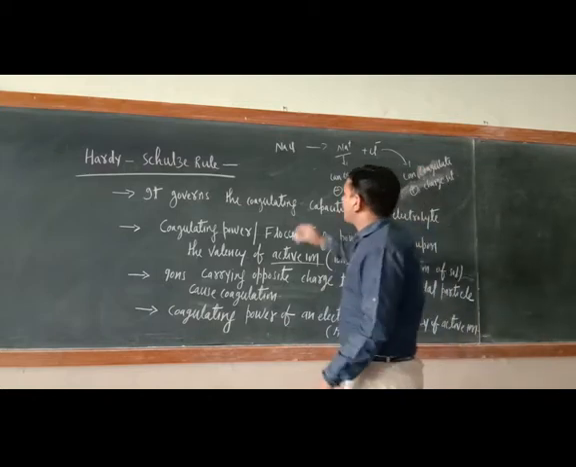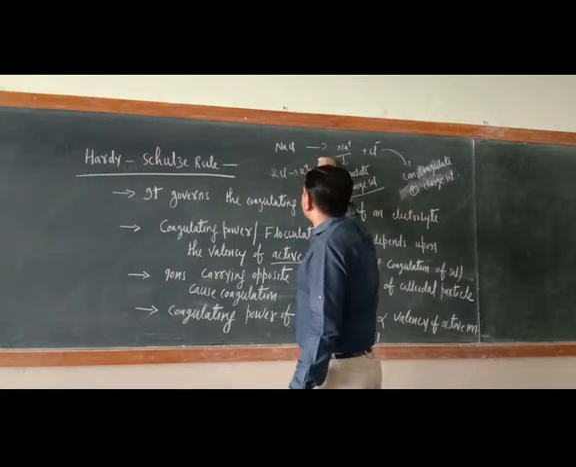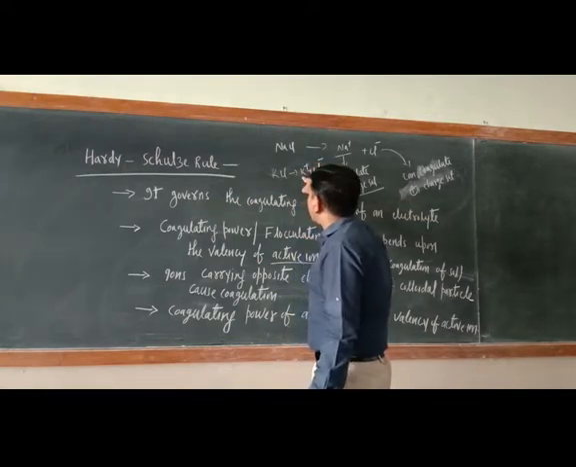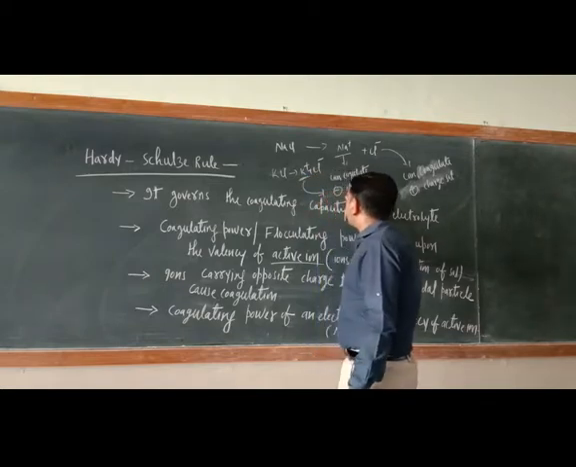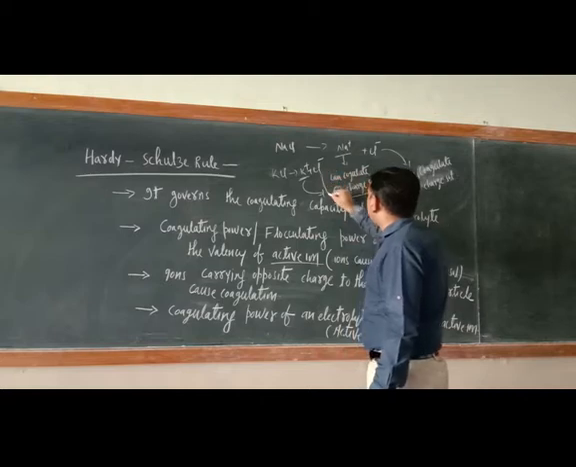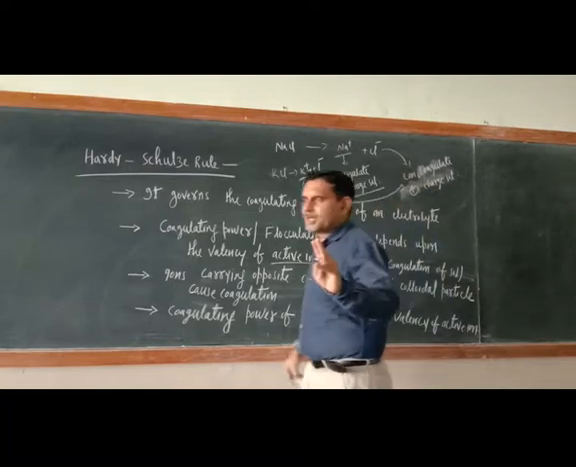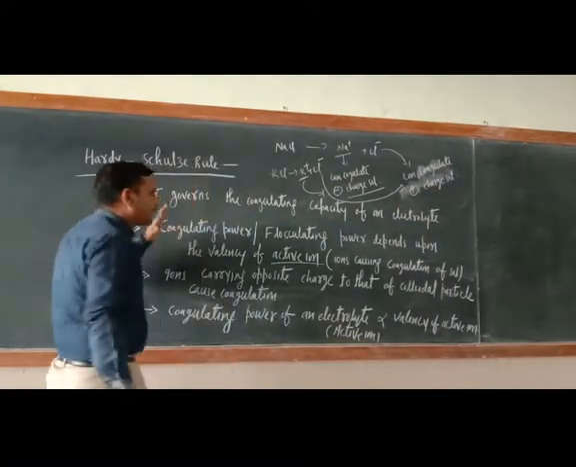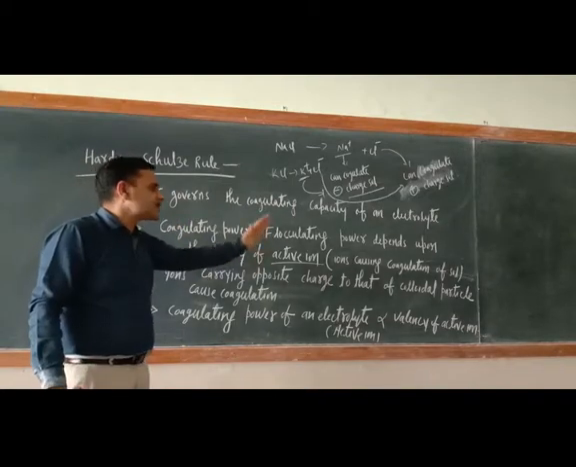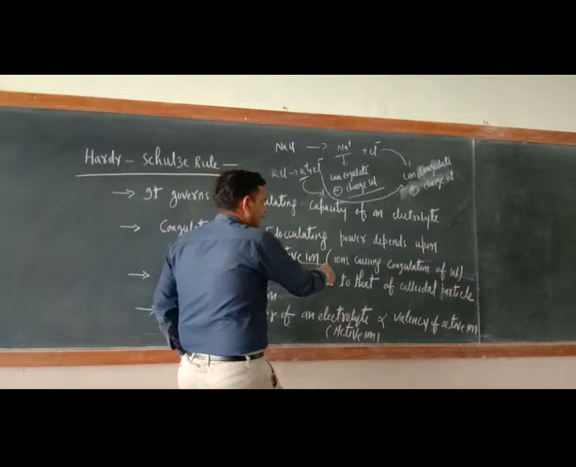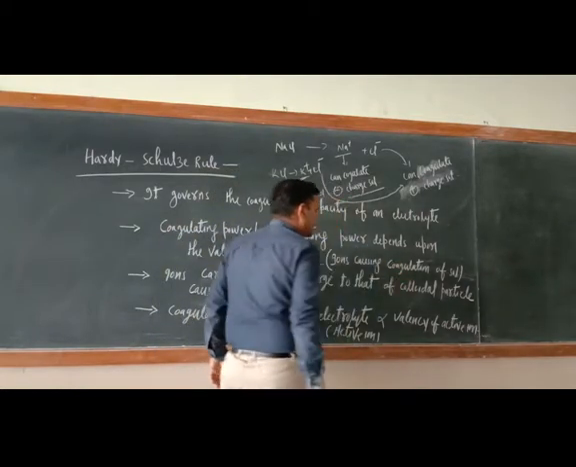Similarly, just see KCl. Here we have K positive plus Cl negative. This positively charged potassium ion can coagulate negatively charged salt. What about this Cl negative? This Cl negative can coagulate positively charged salt. So this is the meaning of active ion. Coagulating power or flocculating power depends upon the valency of the active ion, that is, the ions causing coagulation of salt.